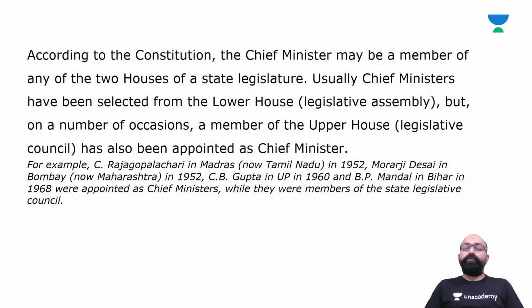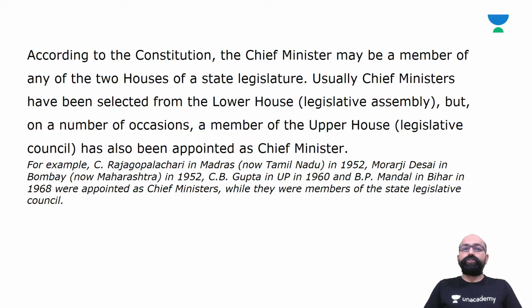Similarly, in a number of states, chief ministers are not members of the state assembly. A person who is not a member of the state assembly can be appointed as chief minister, and after that, within 6 months, they should be elected as a member of the state assembly.